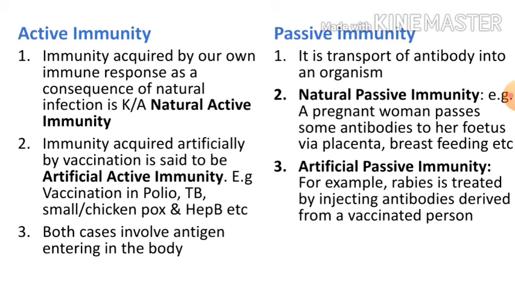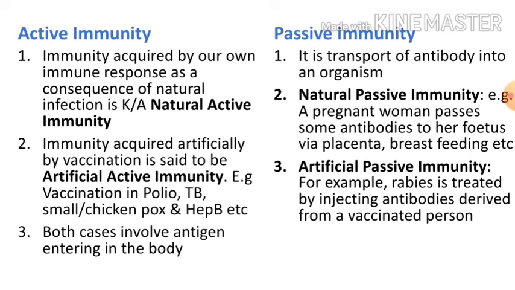But sometimes we artificially introduce some antigens into the body of a person to boost its immune system. This introduction of antigens into that person is artificial. It is also known as artificial active immunity, and this is part of immunization. This is also called the vaccination process.